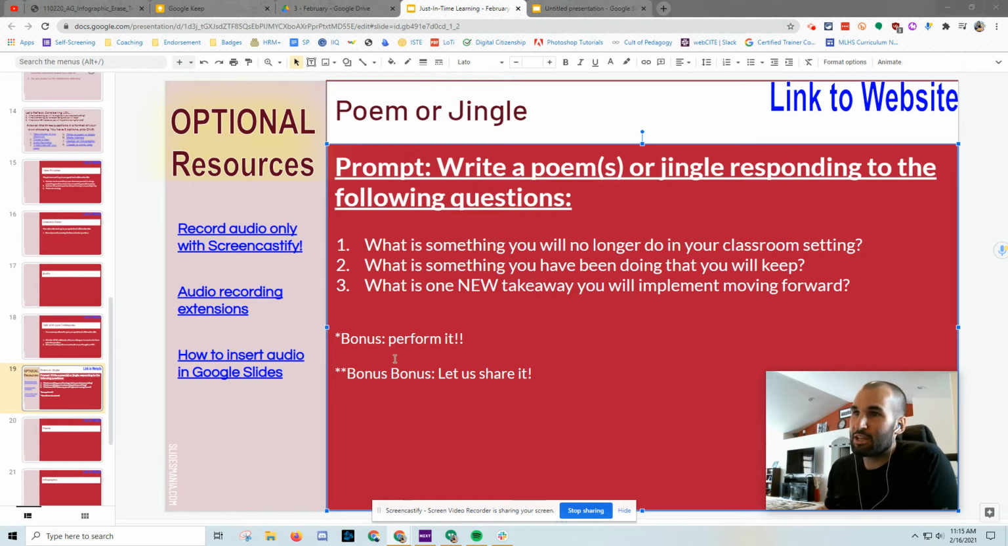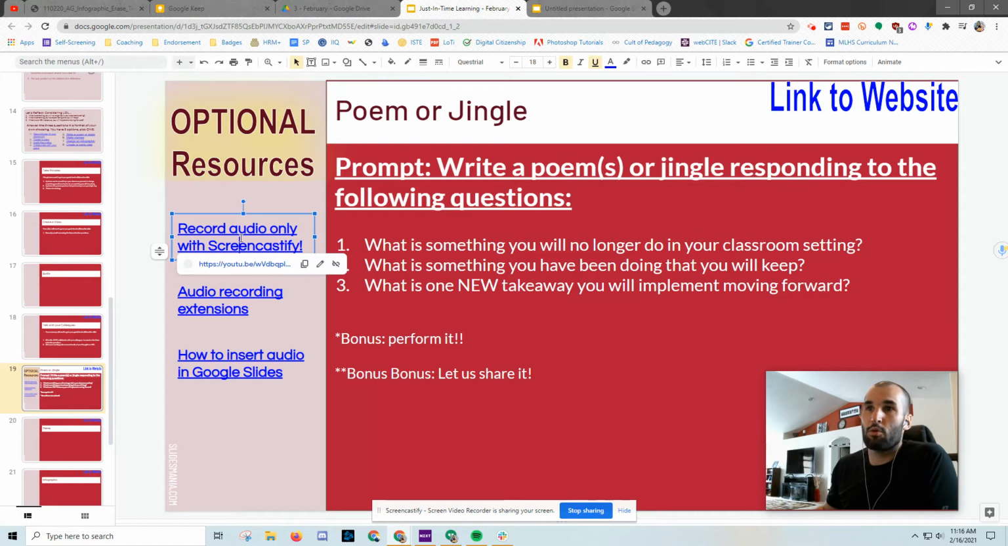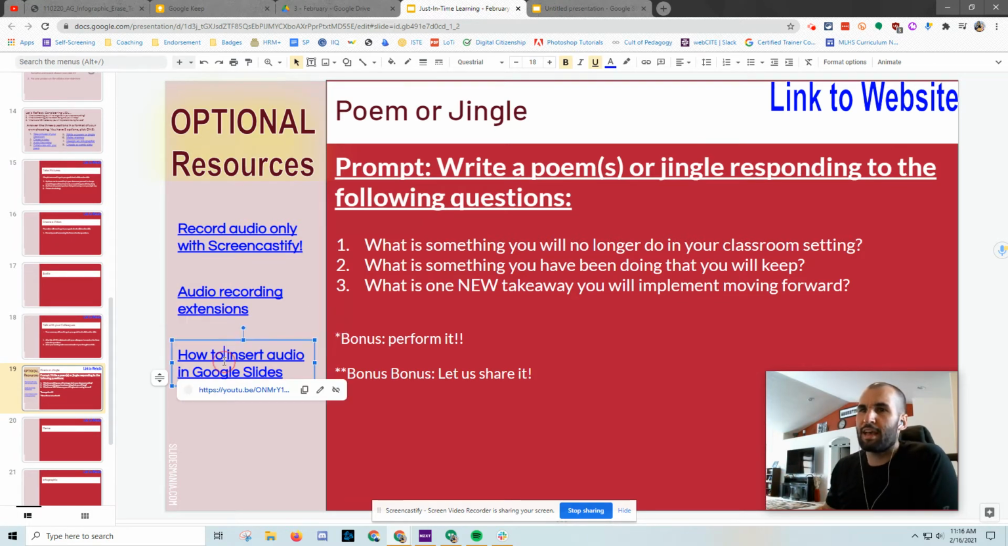But if you notice down here, the bonuses, if you would like to perform your song, perform your jingle, perform your poem, then you can do that using some kind of audio or video. So over here is how to record only audio using Screencastify, a tool we all have. Here are some additional extensions if you're looking for something like that. These are also things that hopefully you could bring back into your classroom. And then if you want to insert that video or that audio into Google Slides, there is how to do that. But again, you are more than welcome just to write out the poem or the jingle and put that on your slide.